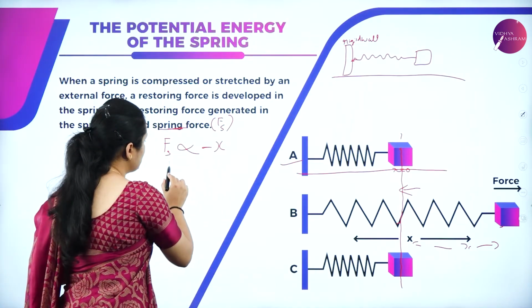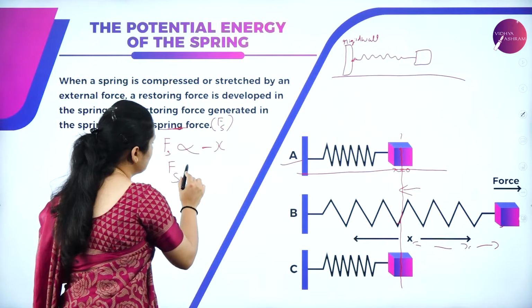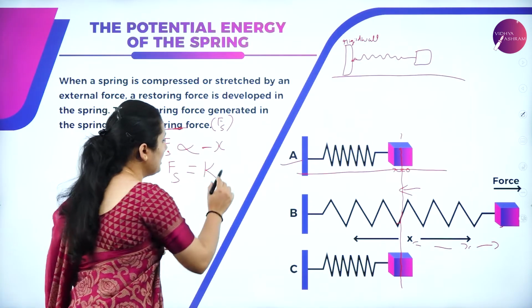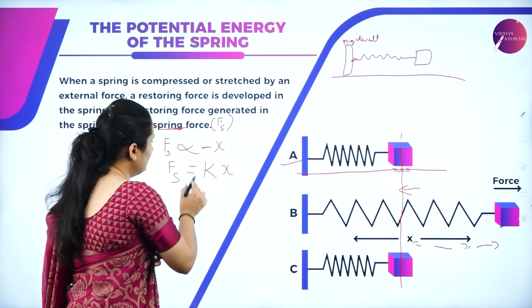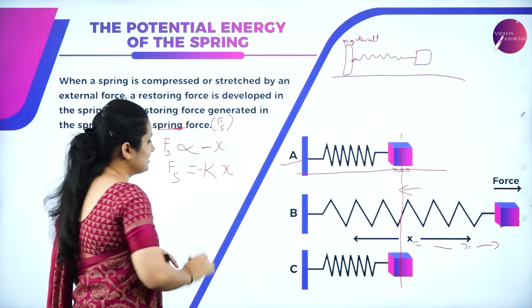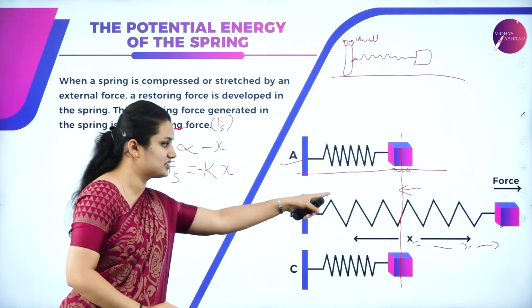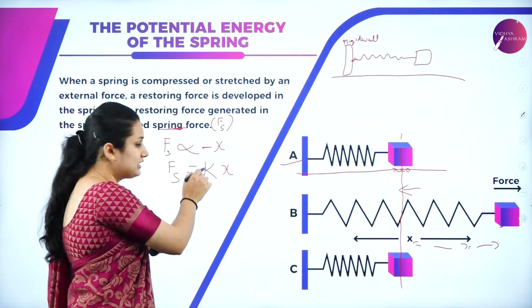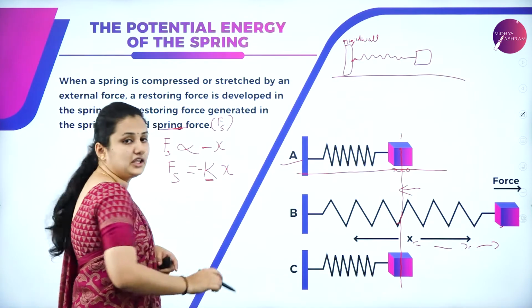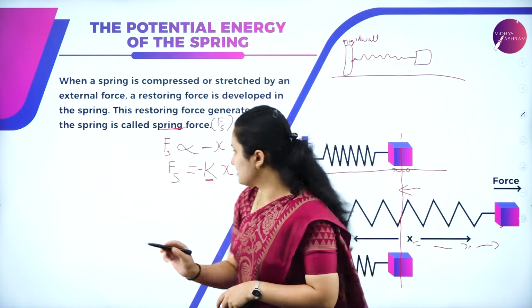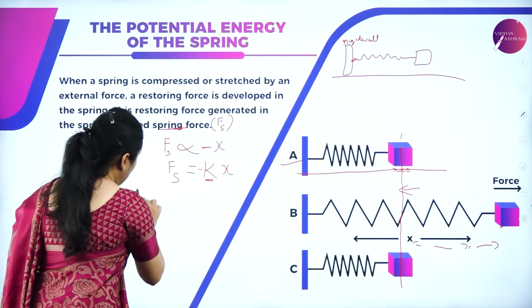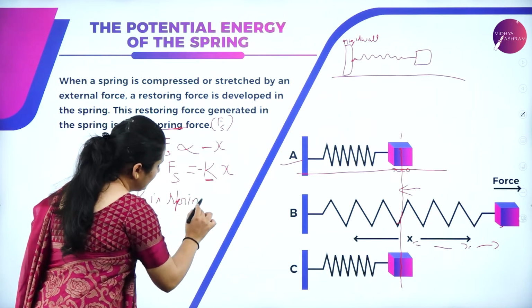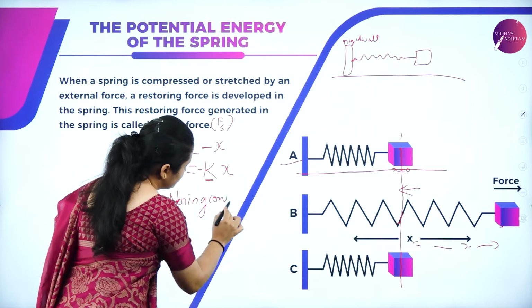To remove the proportionality sign, I'll write Fs is equal to minus kx, adding a constant of proportionality k. It is minus kx because the spring force is opposite in direction. I have removed the proportionality sign and added k, the proportionality constant here. What is k? K is the spring constant.